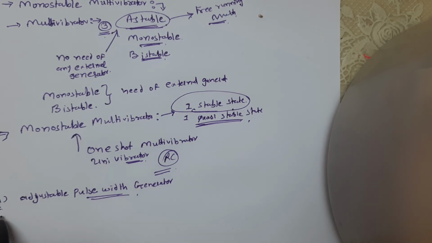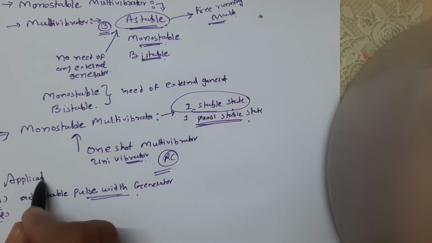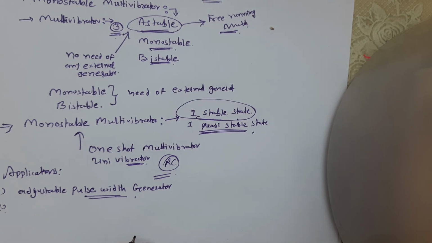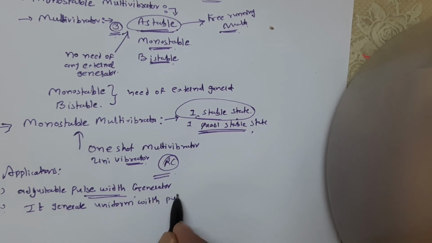Second application: it is used to generate a uniform width pulse from a variable width input pulse. So it generates a uniform width pulse. This is our second application.